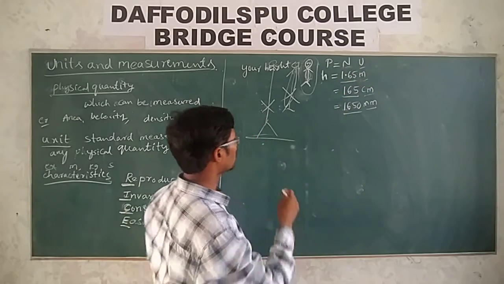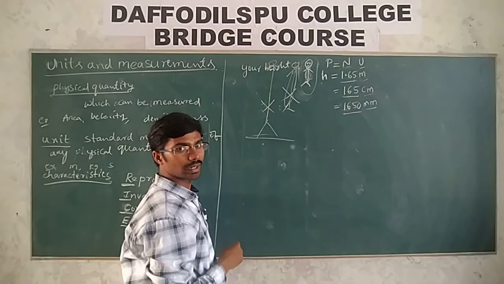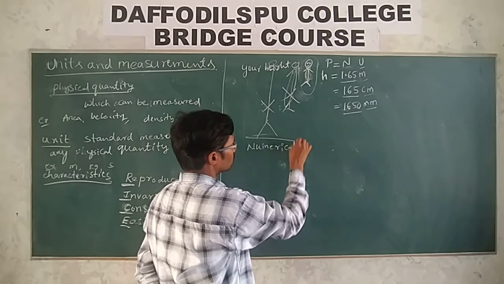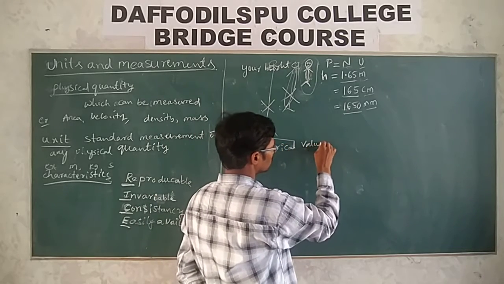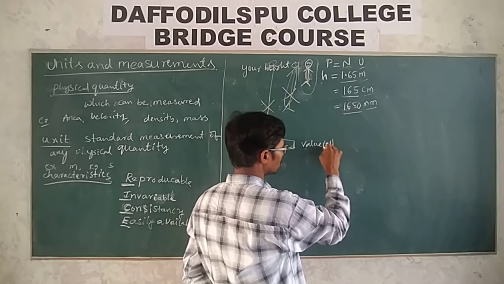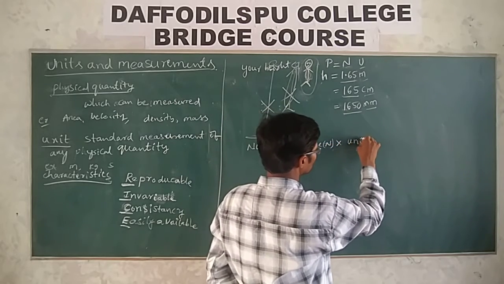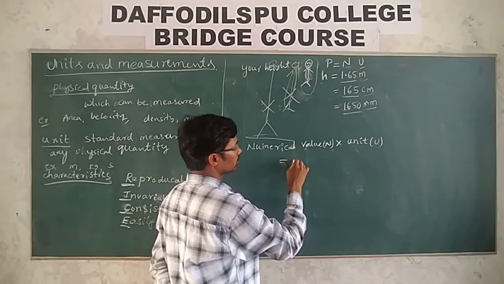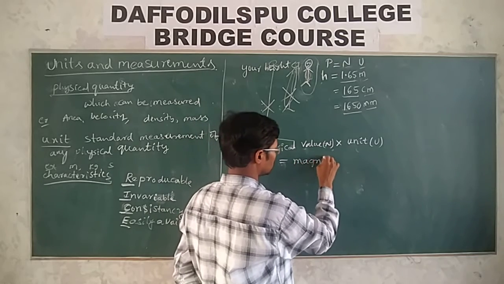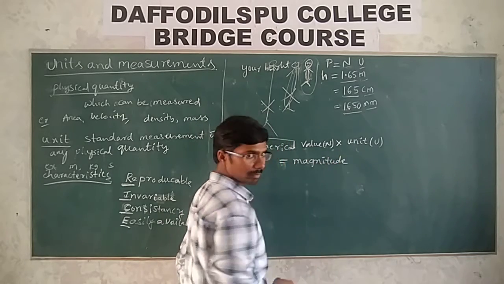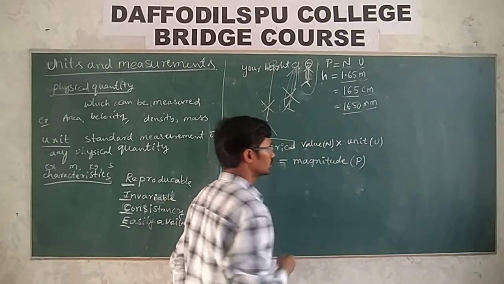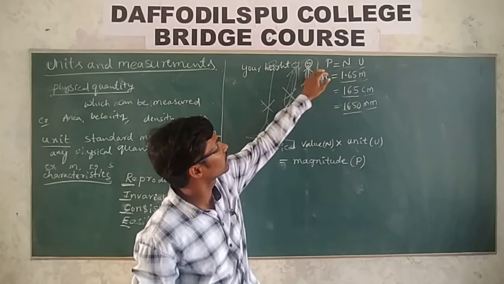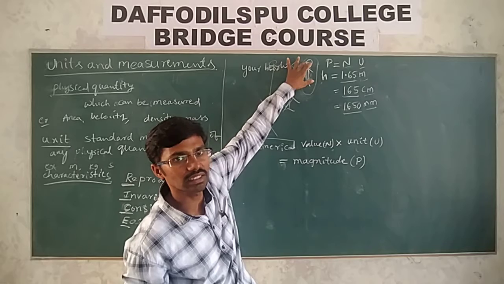Is it or not? So what you can write here, the relation between numerical value and unit: numerical value into unit is equal to the magnitude of the physical quantity P. From this, we can mention that even if the numerical value changes, the total magnitude remains constant.